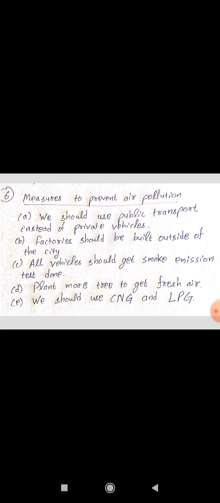Then children, question number 6, write some measures to prevent air pollution. This is also given in your book. You can write any points from there. So children, what are the measures to prevent air pollution? You can write measures to prevent air pollution. First is, we should use public transport instead of private vehicles. Then factories should be built outside of the city. All vehicles should get smoke emission tests done. Plant more trees to get fresh air. We should use CNG and LPG.